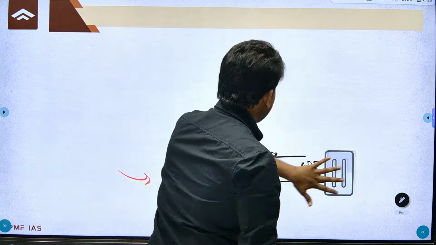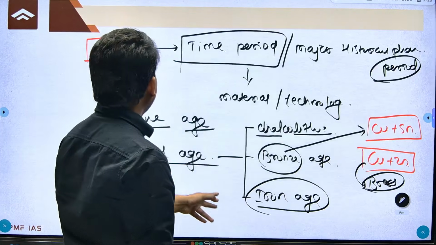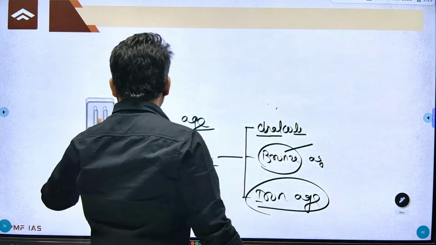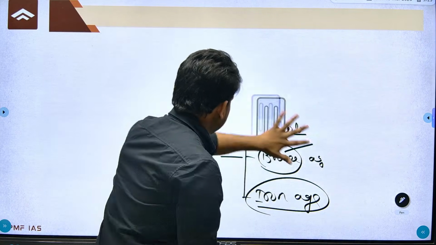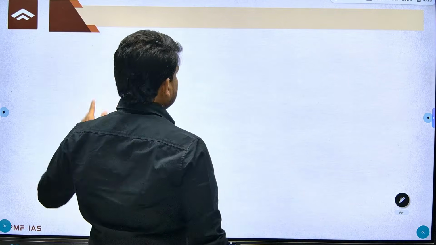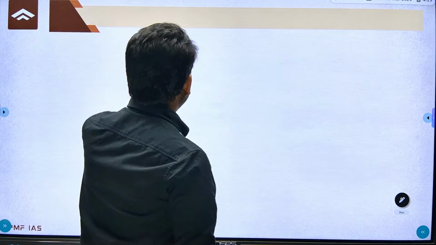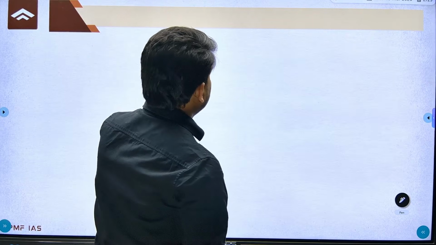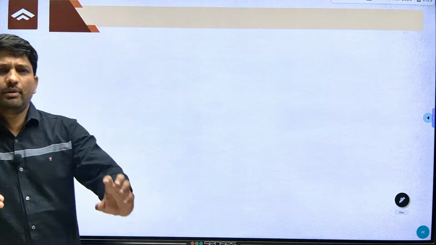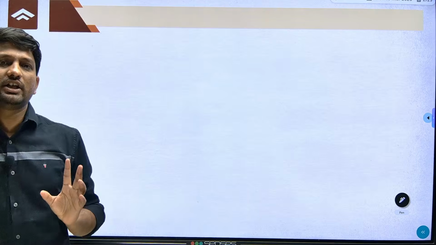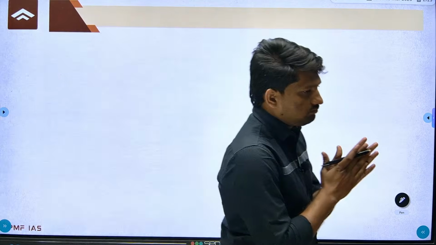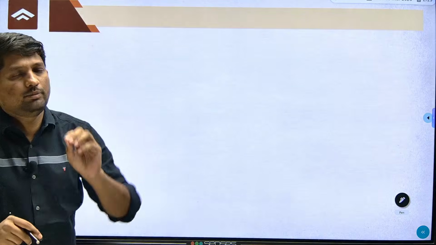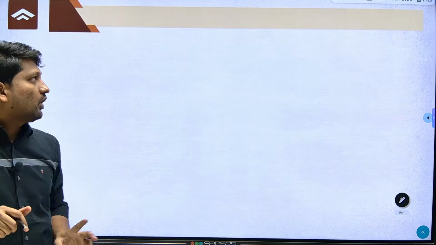See, before we discuss this excavation, we will discuss this prehistory to history part. Remember, have full concentration for the next 10 minutes. It will solve many of your doubts, like why cultures exist simultaneously and all these things. All problems will be solved. Just have full concentration for the next 5 to 10 minutes.